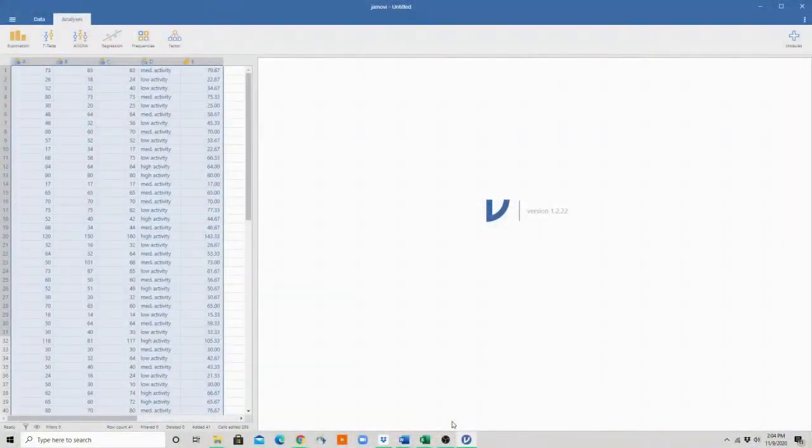Everybody. Today we're going to talk about ANOVAs in Jamovi. So I went ahead and loaded our data, but I did not fix all of the variables. I figured I would do that as a little recap.